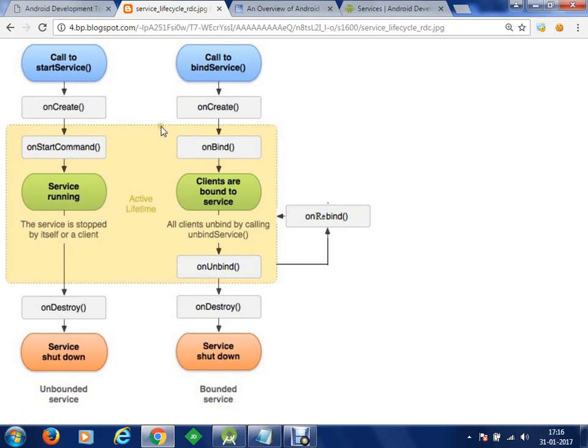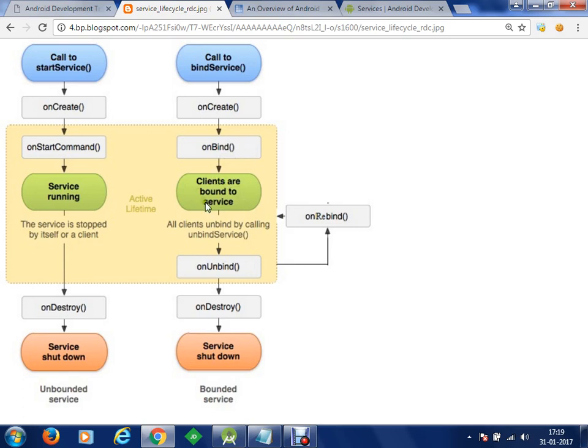The next part is, what we have to do in the case of bind services: you have to call the method bindService. This can be called from your activity. onCreate will be executed. As soon as onCreate creates your service, onBind will execute. Whatever code you have, you have to specify your code in onBind.